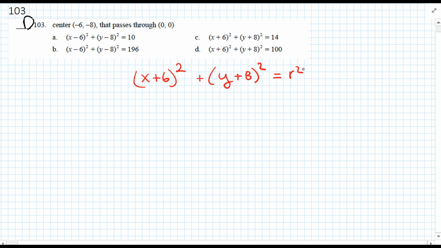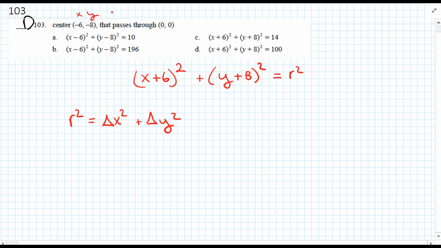So we still need to find that. Well, we know the distance of any radius is from the center to the side, so we can say the radius squared is nothing more than the change of x squared plus the change of y squared.